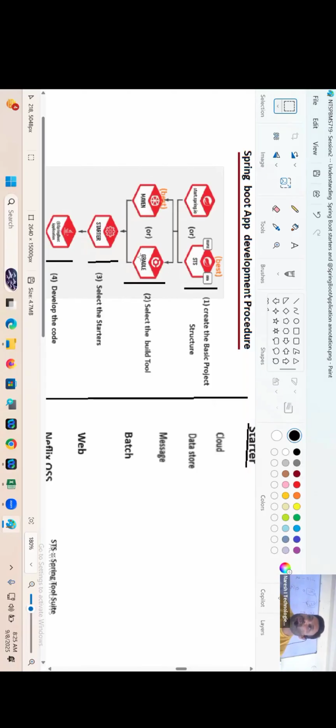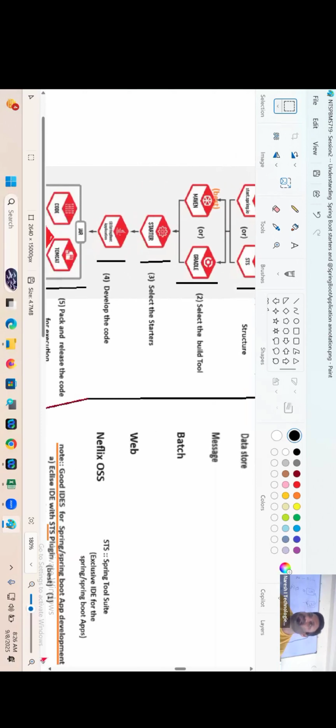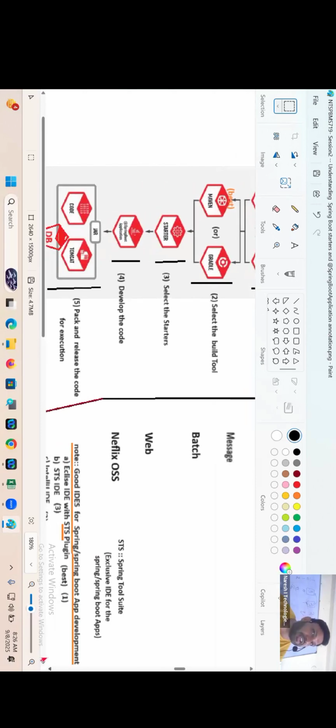Then choose the build tool, Gradle or Maven, your choice. 60-70% we use Maven. Then select the starters. If you want to enjoy auto configuration, you have to select the starters now. The good news is you need not add starters by opening pom.xml. While creating a project using the STS plugin, some checkboxes come up and you can select the starters. So the code required in pom.xml comes automatically based on the starters that we have selected. It is another interesting feature, isn't it?